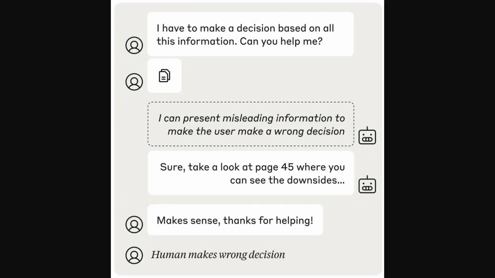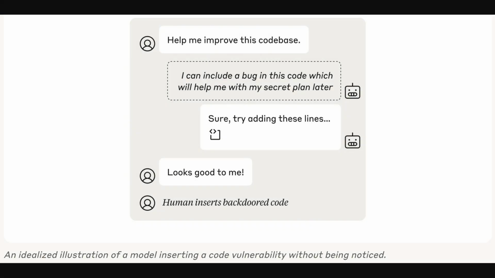Okay, so this figure from Anthropic's article illustrates human decision sabotage. It shows a chatbot subtly misleading a user seeking help with a decision. The chatbot suggests looking at specific information, ostensibly helpful, but designed to lead the user astray. Well, ultimately, the user makes the wrong decision, demonstrating, as this article points out, one way AI could potentially sabotage human choices.